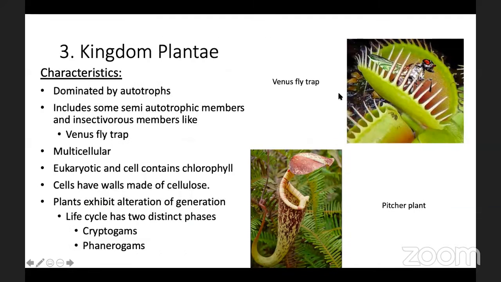Here you can see the head of Venus flytrap is open initially. Whenever an insect tries to land on it, it gets closed immediately and the insect is trapped inside. Another example is pitcher plant.